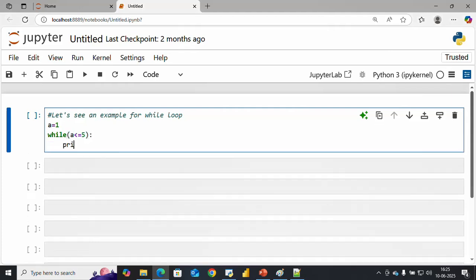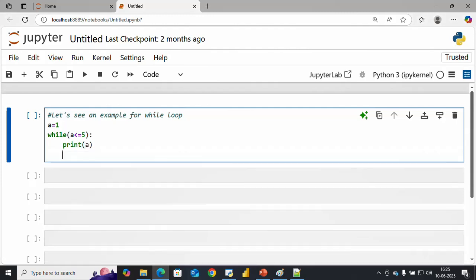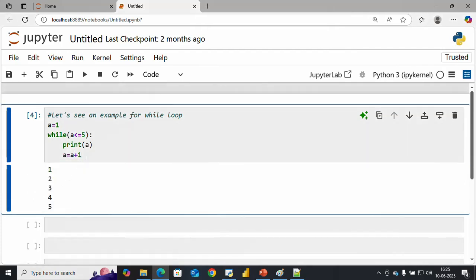You can put it without parentheses also. Colon, print a, and a equals to a plus 1. So you can see 1 to 5.